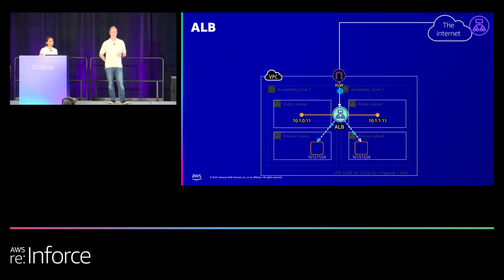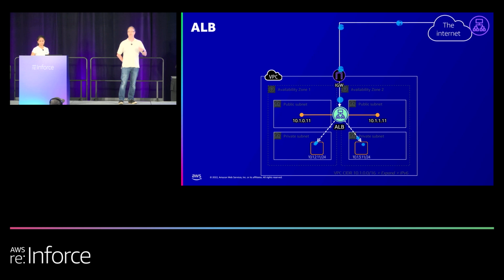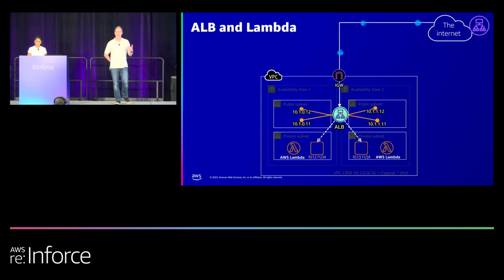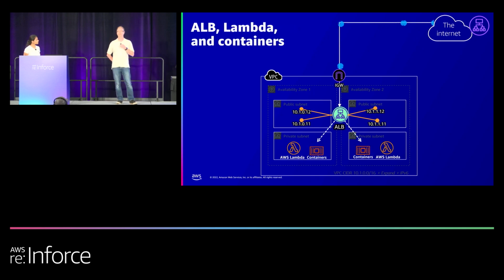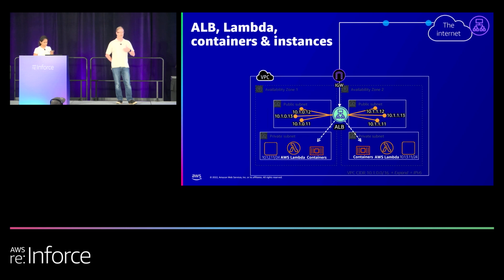So here we have an example of ALB. ALB is operating just as we want it. Let's say this is a front end, a storefront, something that will require layer 7 traffic to come in. And it's distributing the traffic just fine between a pair of EC2 servers. We have two public subnets, which, because of the proxy nature, are switched over to the external IP addresses provided by the ALB. We can do cool things like add Lambda as well as our EC2 systems. We can even go further and run a microservices architecture with our ALB, right? It has a very large myriad of target features. And let's say we want to run all three.